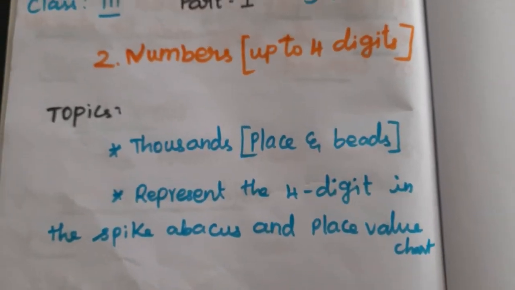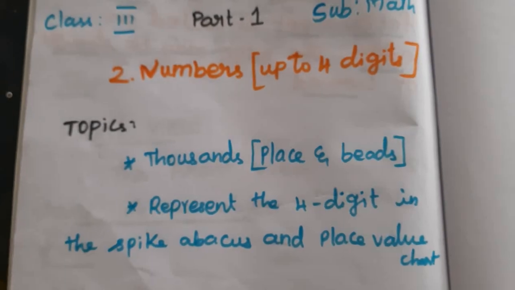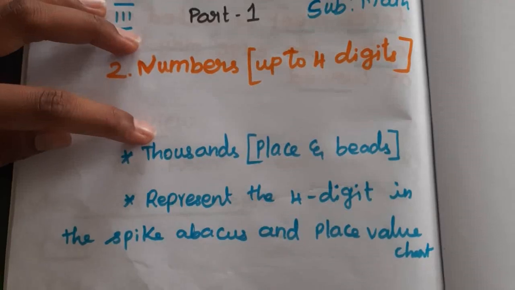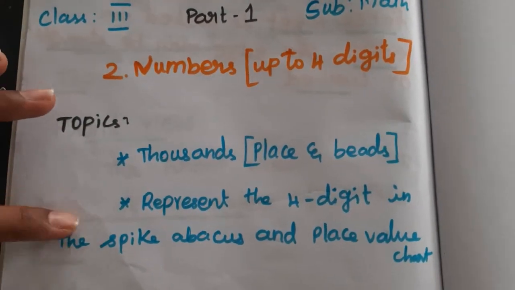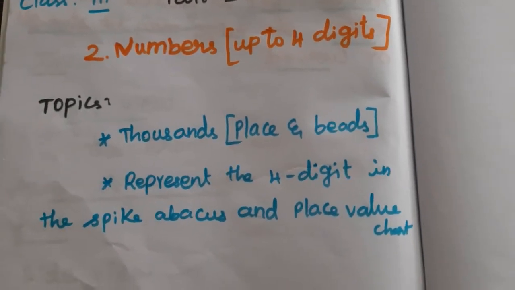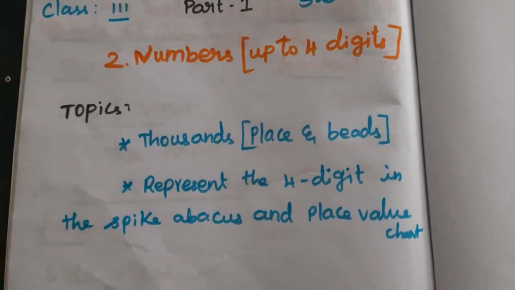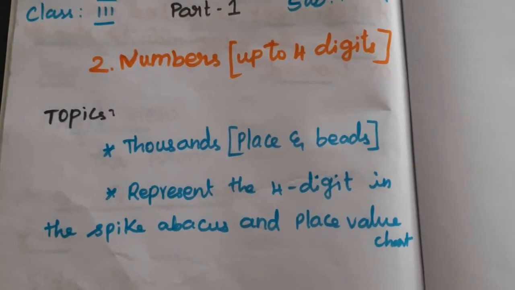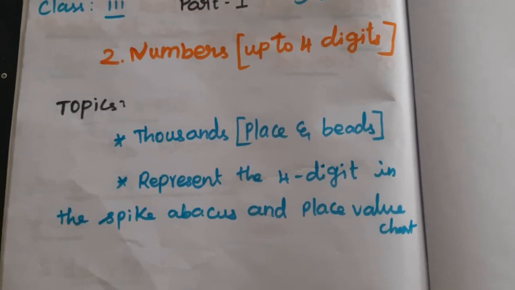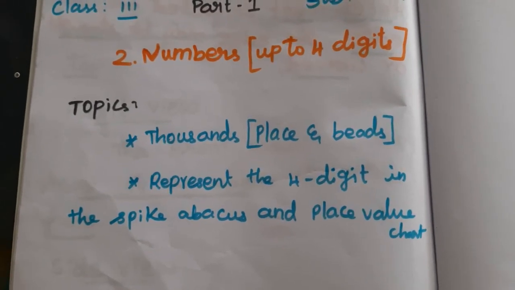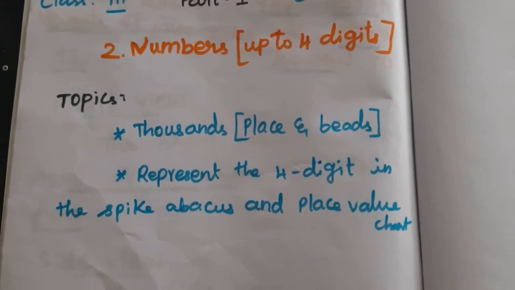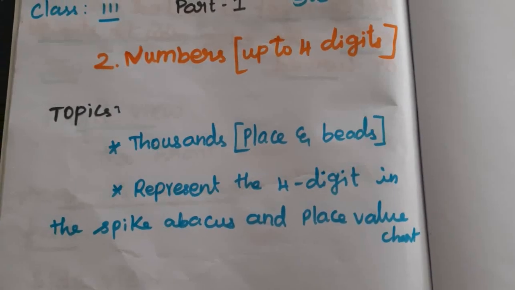So this is the first part in the second lesson. In the first part we have to discuss two topics: thousands place and beads. Second topic, represent 4 digit numbers in the spike abacus and the place value chart. Now all of you take your studio, page number 25. Those who do not have the studio, no problem. Take your notebook, write the activity number and activity name with page number. You have to write the content in the notebook itself.